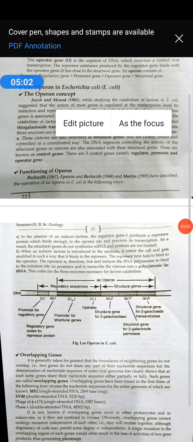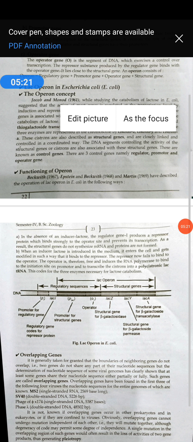Glucose binds to the operator and engages the operator molecule. But in the absence of glucose, when these bacteria use lactose for energy production, in that condition lactose acts as an inducer. The regulatory gene produces a protein, that is the repressor protein. The repressor binds to the inducer to form the repressor-inducer complex. That complex does not bind to the operator, so RNA polymerase binds and the process of transcription takes place.